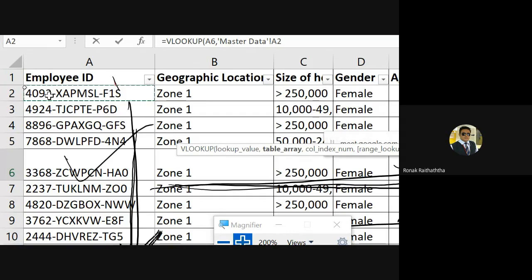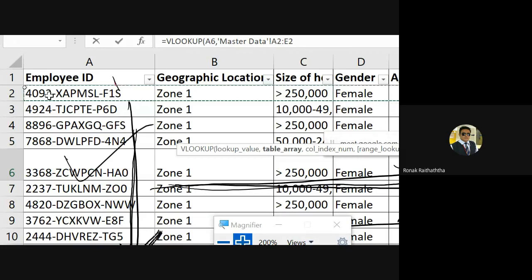If there is one more column just before this column, the employee ID column, and you start from there, it would be problematic, my dear friends. You'll not be getting the answer there. The selection of the table array must start from the Panditji. If you want to give importance to Panditji, you have to keep him at the very front. So while selecting the table array, I'm selecting it.